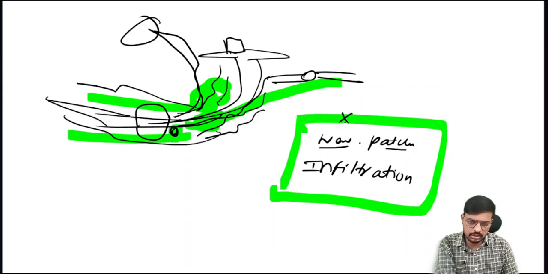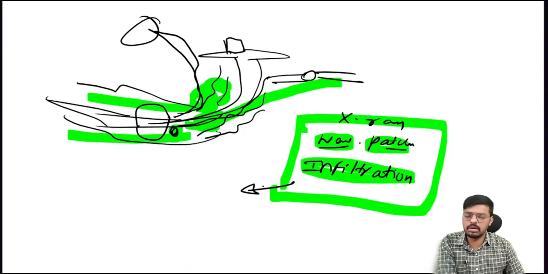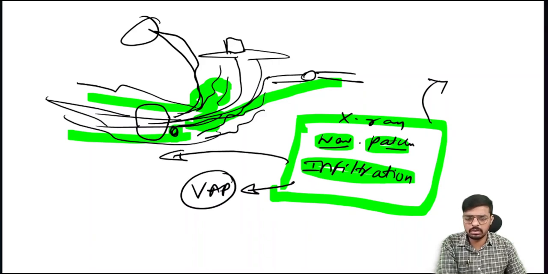In the chest X-ray, if the patient gets any new patchy infiltrations, that indicates the patient has pneumonia because of the ventilator. That is the ventilator associated pneumonia sign. Then we have to go for confirmation with sputum culture. And we have to see the WBC count in the CBC, where an increased WBC count will come.